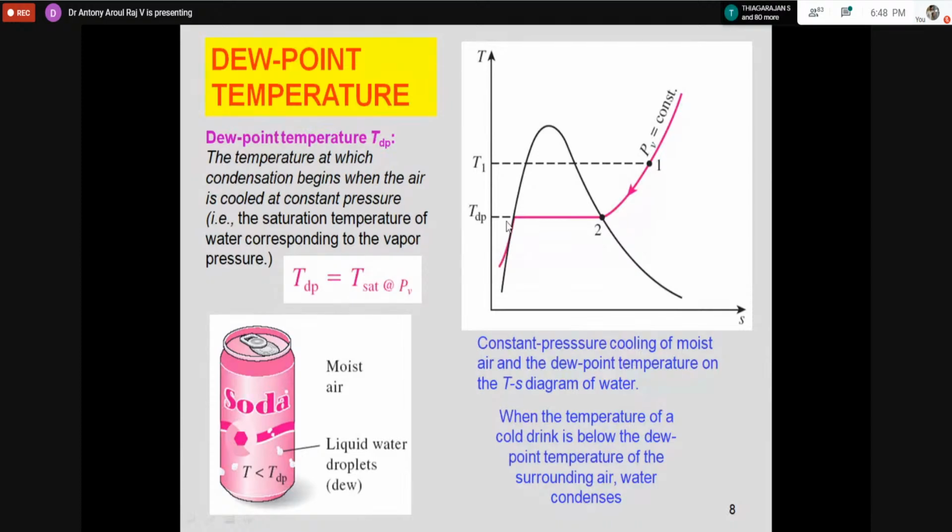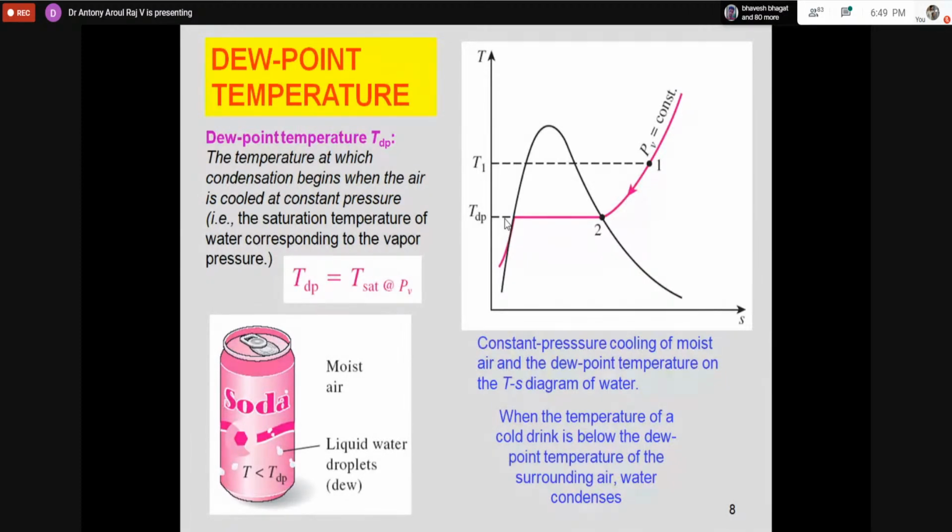So I am taking one such water vapor curve. When I go from this side to this side, we are adding heat. When I come from this side to this side, I am removing heat. Similarly, going from this side to this side, liquid water is converted into vapor, and coming back, vapor is converted into liquid. The temperature where the phase change occurs we usually call the saturation temperature. Here we call it the dew point temperature. So the dew point temperature depends on the partial pressure of water vapor.